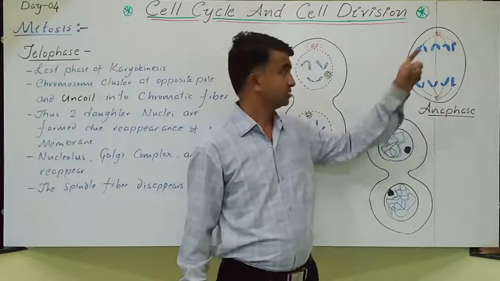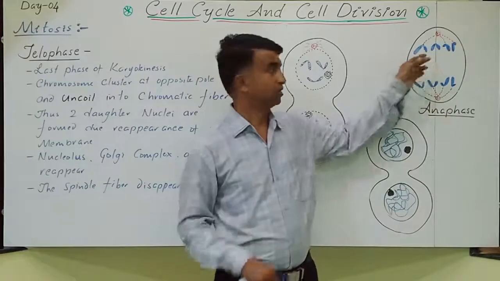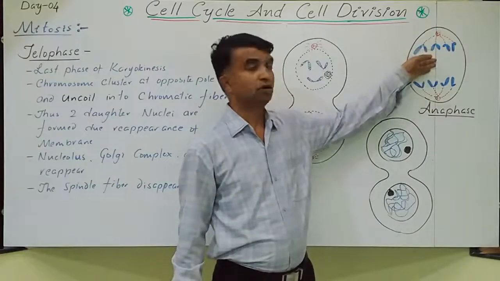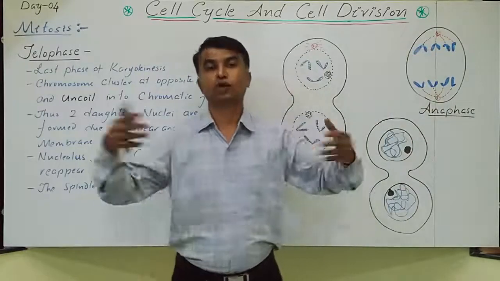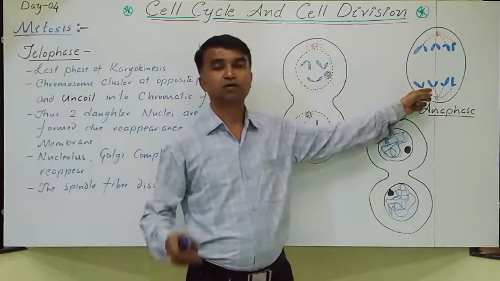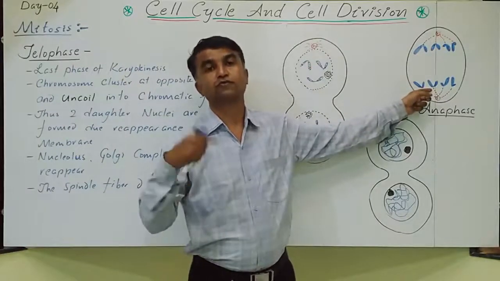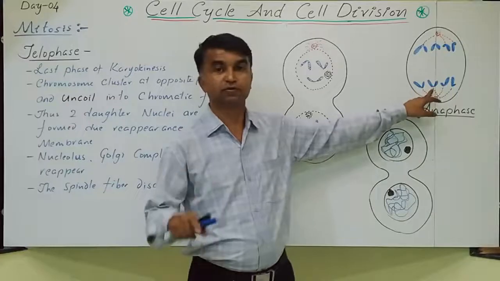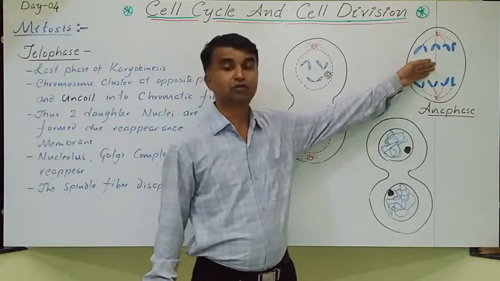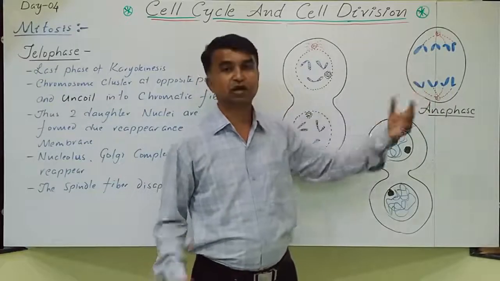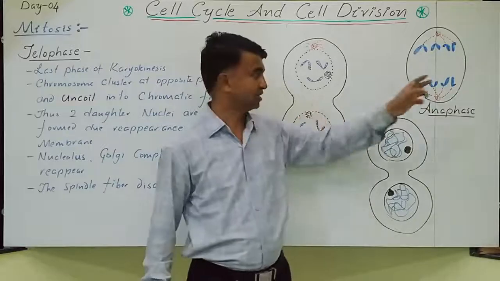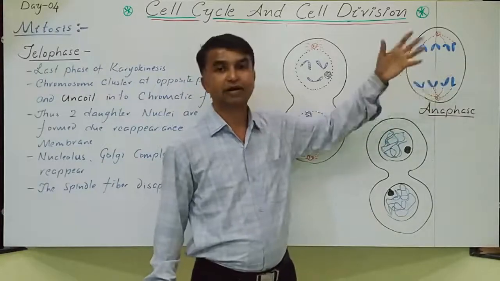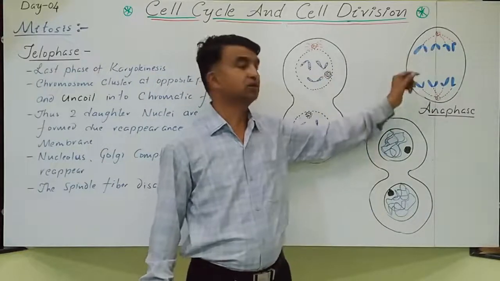So in anaphase, due to this division of the centromere, the chromosomes separate and the chromatids start moving to the opposite pole. These are nothing but the daughter chromosomes of the future cell. This is the late anaphase. The chromosomes are either V shape, J shape, L shape or I shape, if it is metacentric, submetacentric, acrocentric or telocentric.